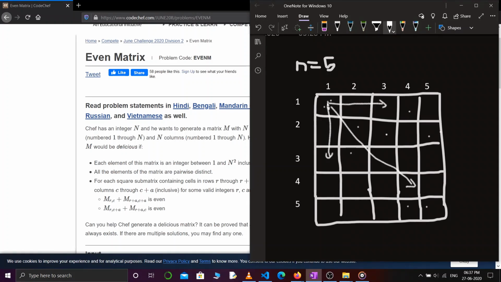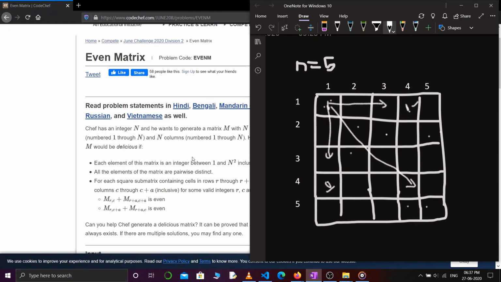Okay, so for example, if the value of a is, let's say, 3, then the value at M(1+3, 1), that is M(4, 1), so this cell, and M(1, 1+3), so it's this. Okay, so the value at this cell and this cell, their sum should be even.